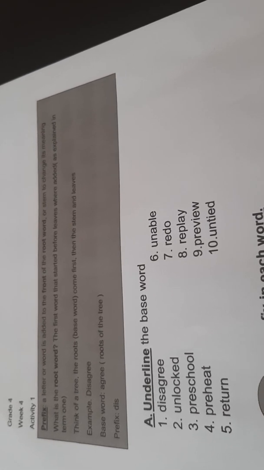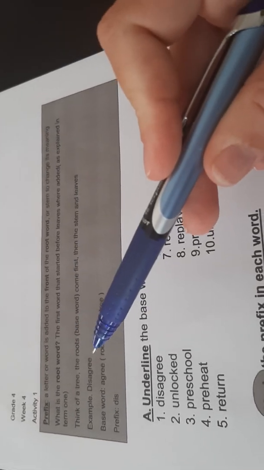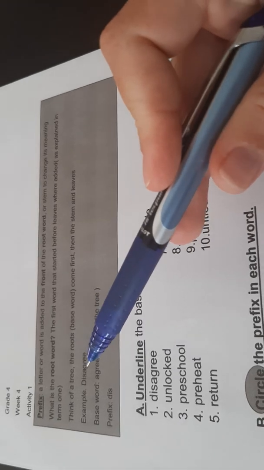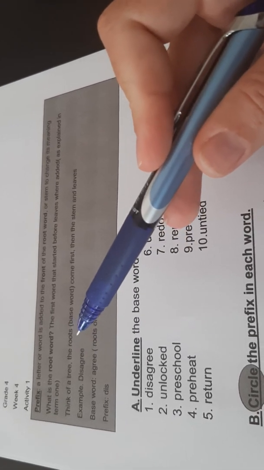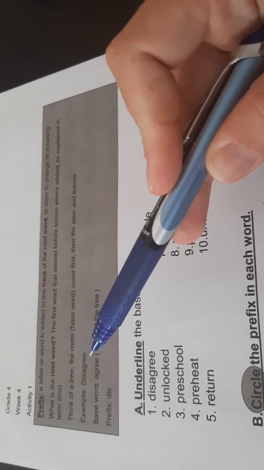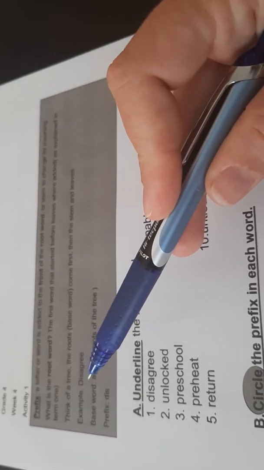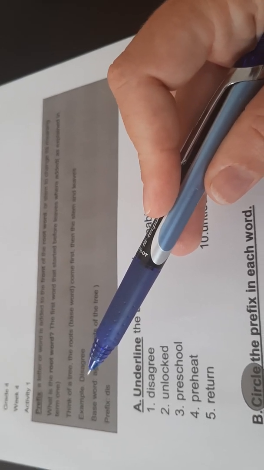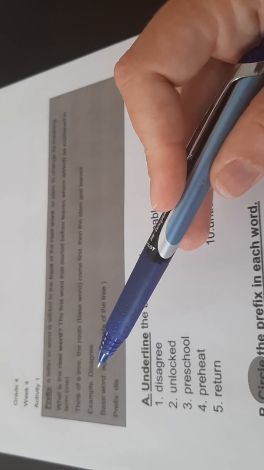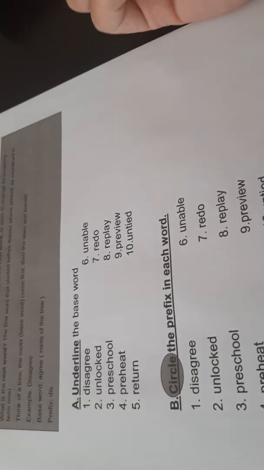I explained this in class to you. Let's use the word disagree. Which word started before the leaves were added? The root word will be agree. So now we watered this plant and some leaves were added and the prefix dis was added to form a new word, disagree.